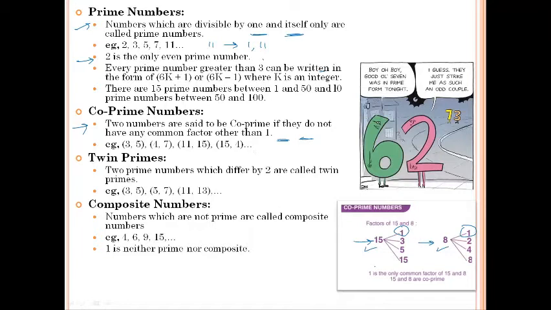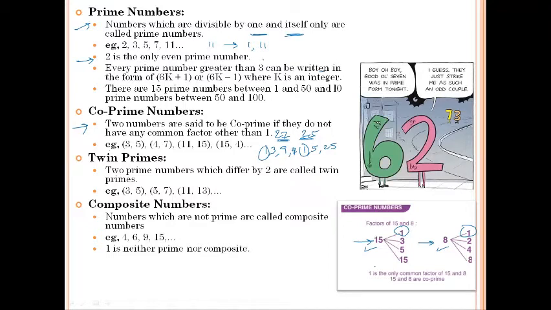Similarly, numbers like 27 and 25 would be co-prime numbers. Why? Because 27 is divisible by 1, 3 and 9, and 25 is divisible by 1, 5 and 25. Also 27 you can write here. So neither of them has any factor other than 1 in common. Hence they are co-prime numbers.